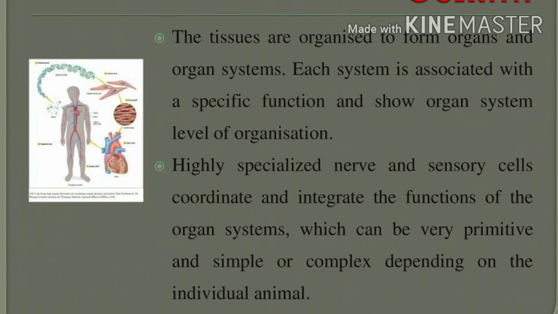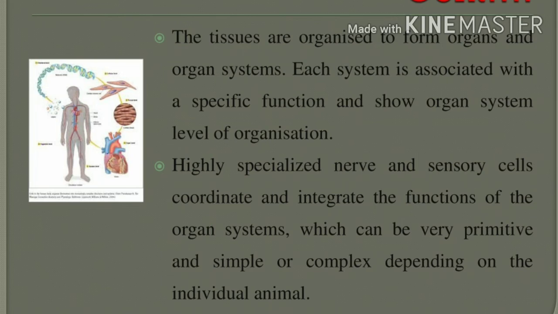Okay, listen, underline: the highly specialized nerve cells and sensory cells will coordinate and integrate the functions of organ systems, which may be very primitive and simple or complex depending on the individual animal. Can you understand? These animals lack the cellular level of organization, but they are highly specialized at the organ system level of organization. They have coordination and integrating functions of the organ systems.